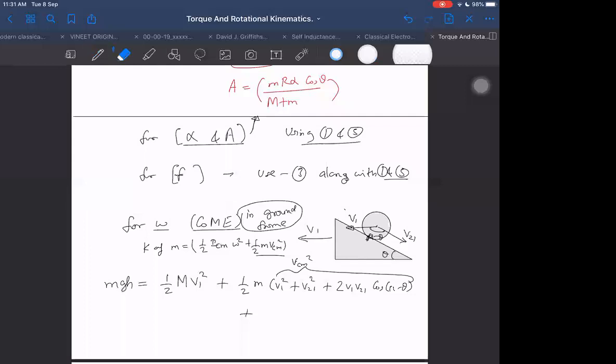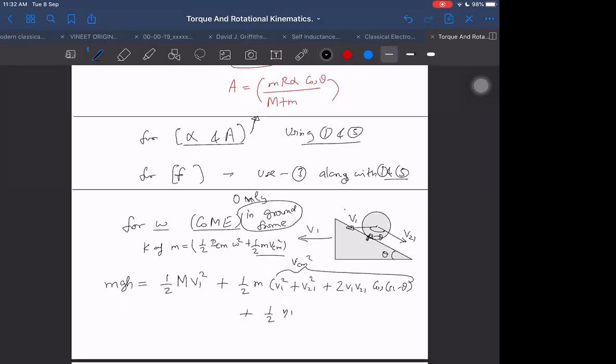Your voice is breaking, right? And keep yourself in ground frame. Only in ground frame, not in any other frame. Then half of I_CM omega square, which is half of mr square omega square. Unknowns are there.